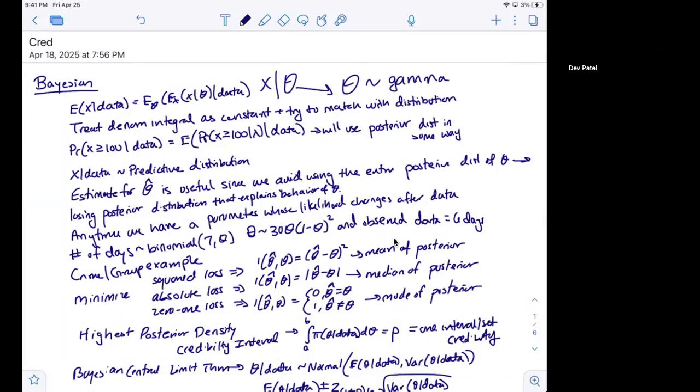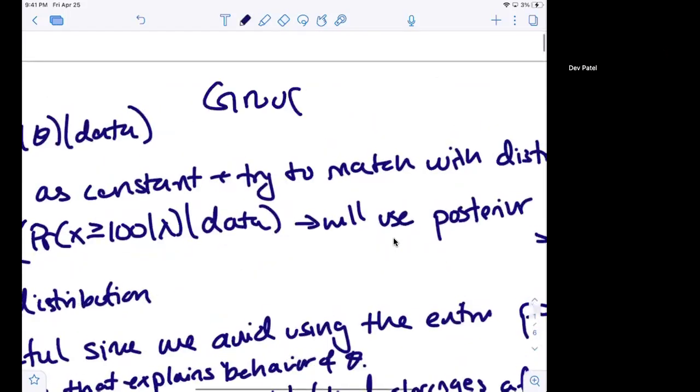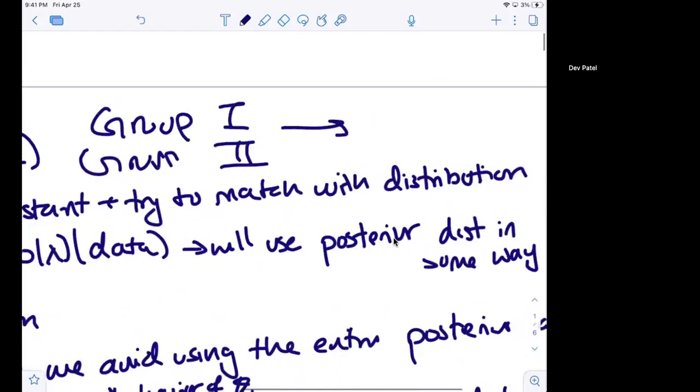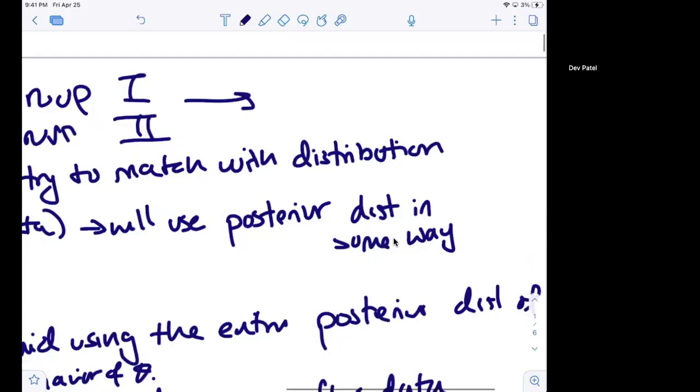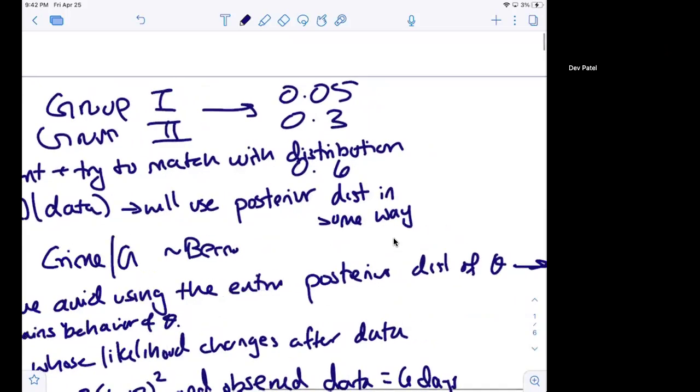So for example, one of the discrete examples is if we have a proportion of groups, right? We have group one to group three. And each of those groups has a certain Bernoulli probability of committing, let's say, a crime. That could be 0.5, 0.3, and 0.6. So the crime given the group follows a Bernoulli distribution. Now, the proportion of the groups themselves, that's discrete. So that is what we call the prior distribution.